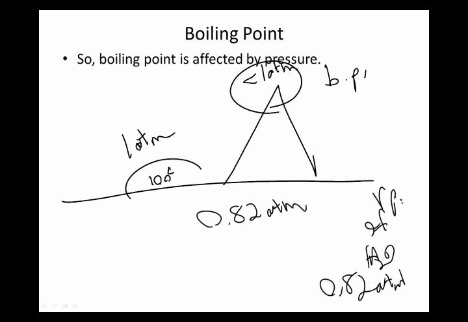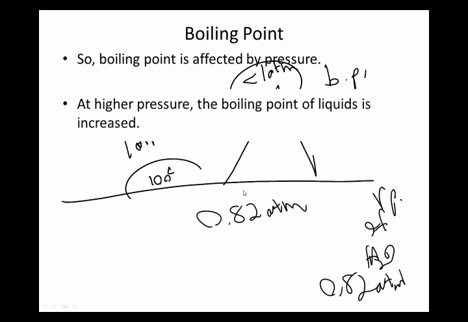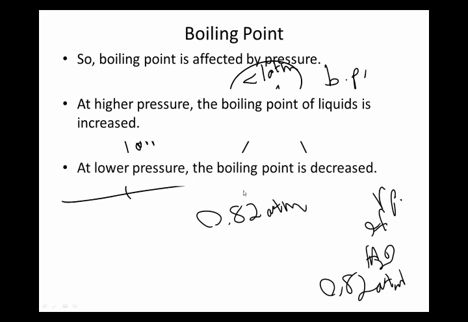So if my atmospheric pressure is less, then my water is going to boil when it reaches a lower vapor pressure. And so the temperature needed to get to that vapor pressure is lower than it would be at a higher pressure. So, long explanation shortened up, at higher pressures the boiling point of liquids is increased, and at lower pressures it's decreased. Because this atmospheric pressure is what you have to match.